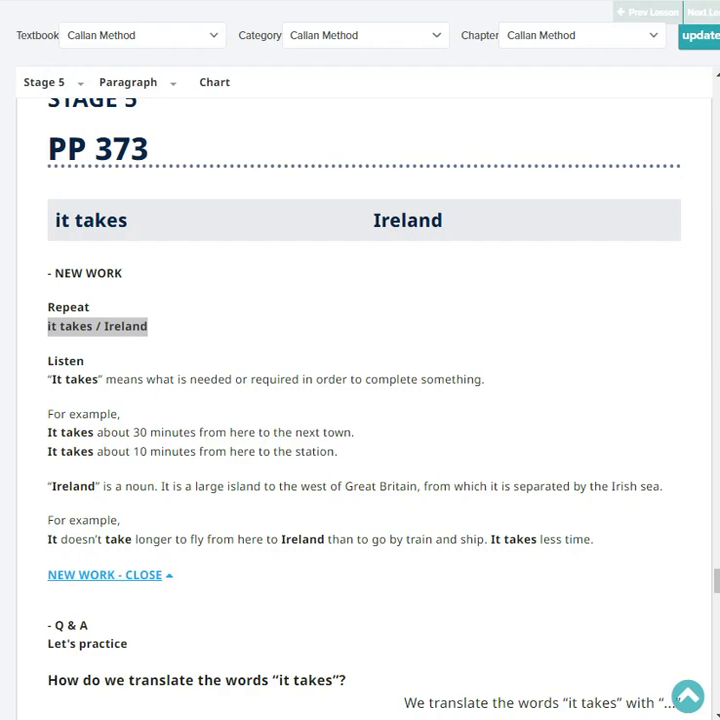Ireland is a noun. It is a large island to the west of Great Britain, from which it is separated by the Irish Sea. For example, it doesn't take longer to fly from here to Ireland than to go by train and ship. It takes less time.